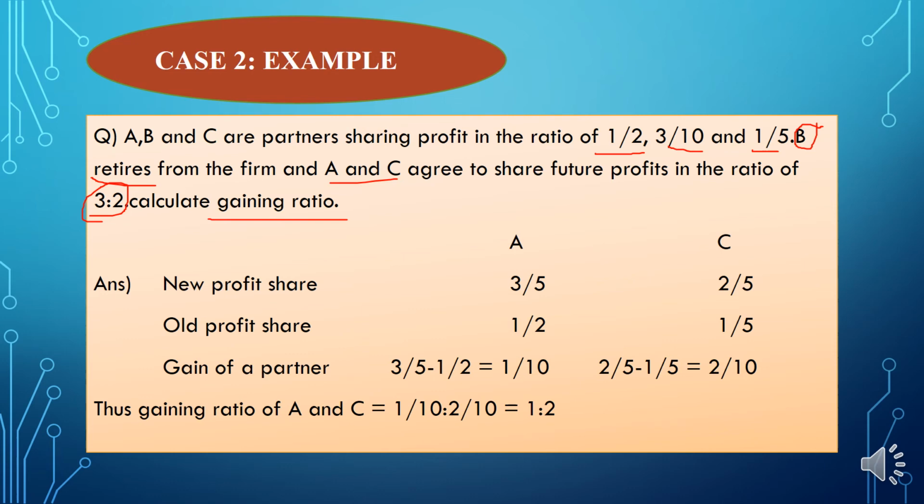So we know the formula if the new profit sharing ratio is given: new profit sharing ratio minus old profit sharing ratio.